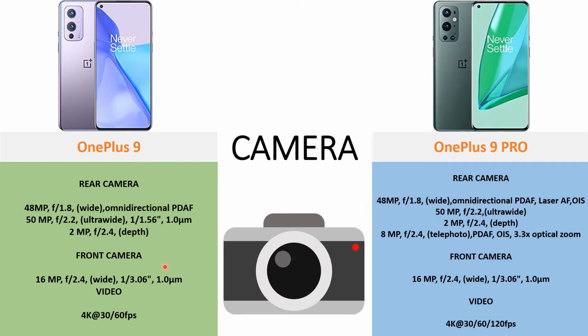Now coming to the front camera, the OnePlus 9 has a 16 megapixel front camera, whereas the 9 Pro also has the same 16 megapixel front camera. Both of them are supporting the video of 4K at 30 and 60 fps, whereas the 9 Pro has an additional 120 fps recording setting as well.